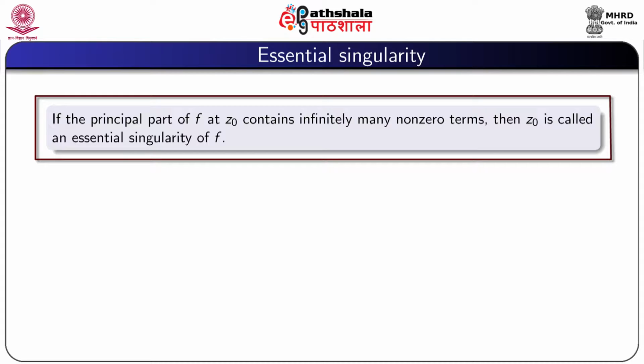Now we define essential singularity. If the principal part of f at z0 contains infinitely many non-zero terms, then z0 is called an essential singularity of f.